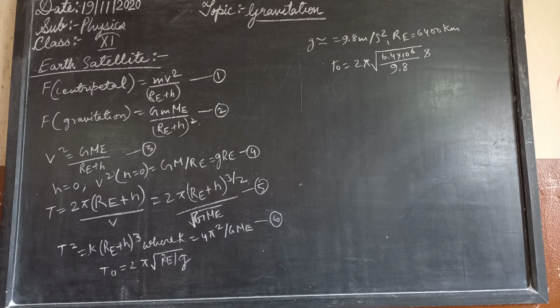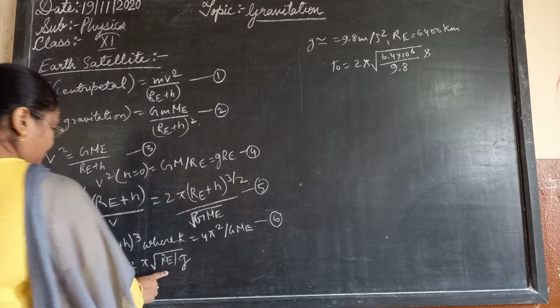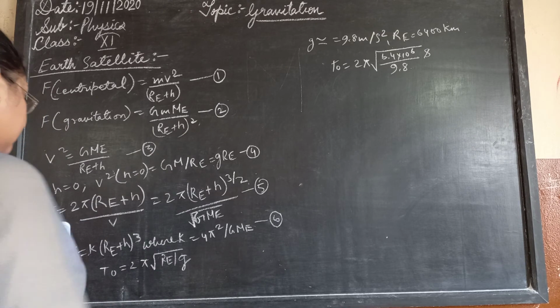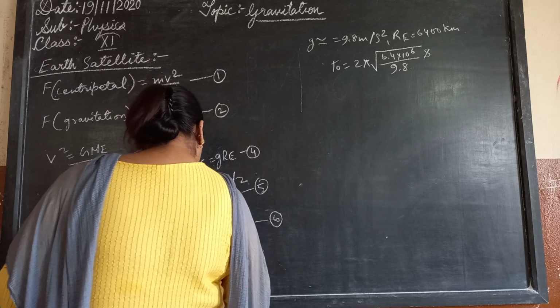For a satellite very close to the surface of the Earth, h can be neglected in comparison to R_E. So hence the satellite's T is T_0, where T_0 is equal to 2 pi square root of R_E upon g. We know this particular value, and this is the seventh equation.